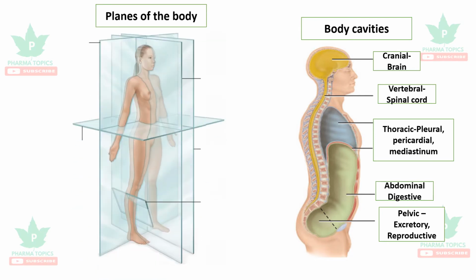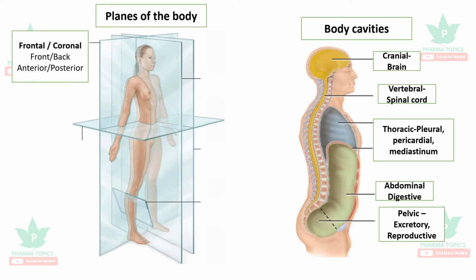Let us see the planes of the body. The first one is the frontal plane, otherwise called the coronal plane. It divides the body into front and back, or anterior and posterior parts. Next is the transverse plane. When it is a transverse section, it divides the body into two parts: superior and inferior, commonly called the upper part and lower part.